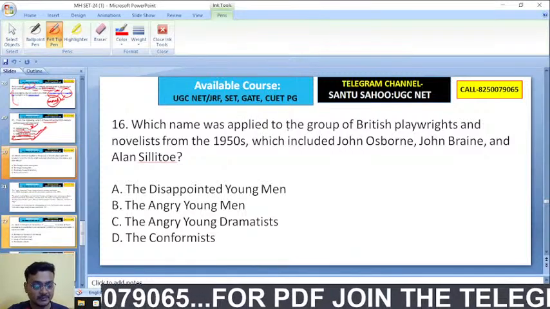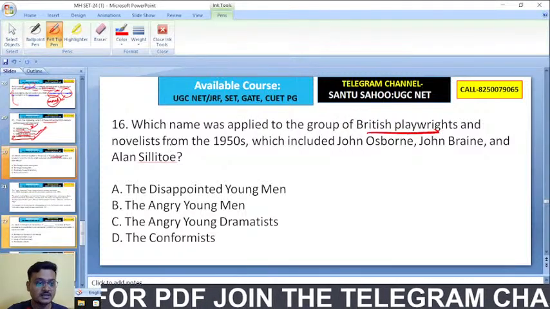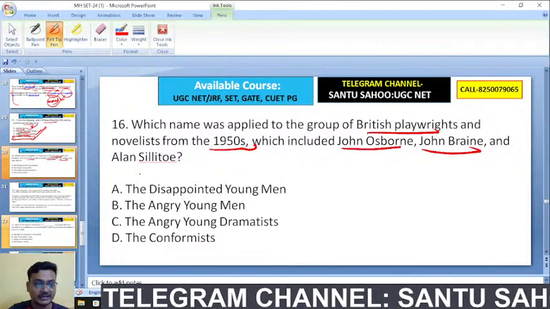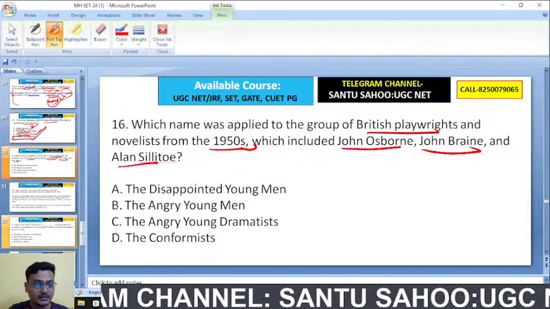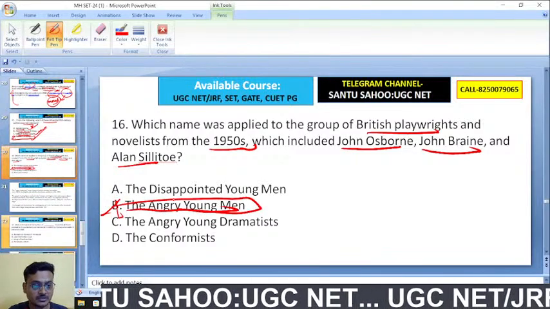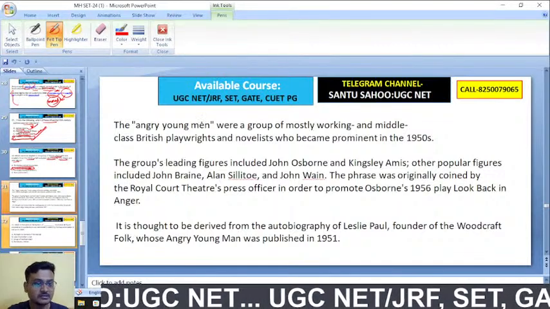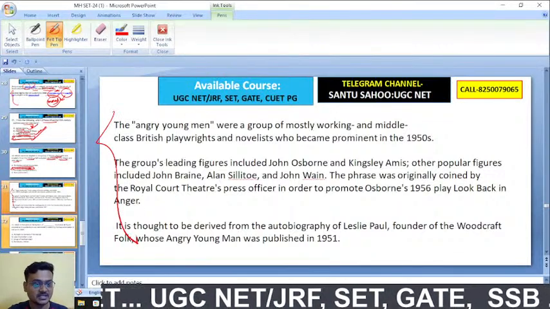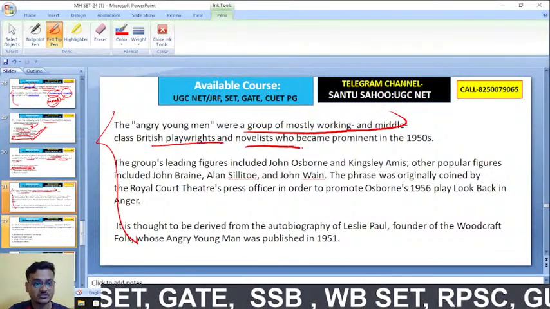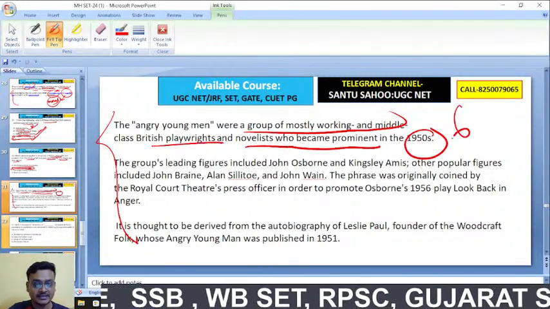Which name was applied to the group of British playwrights and novelists from the 1950s, which included John Osborne, John Braine, and Alan Sillitoe? They are all Angry Young Men of the 1950s. So B is the right answer. Next, question 17. The Angry Young Men, you see here in the explanation, are a group of mostly working and middle class British playwrights and novelists who became prominent in the 1950s.